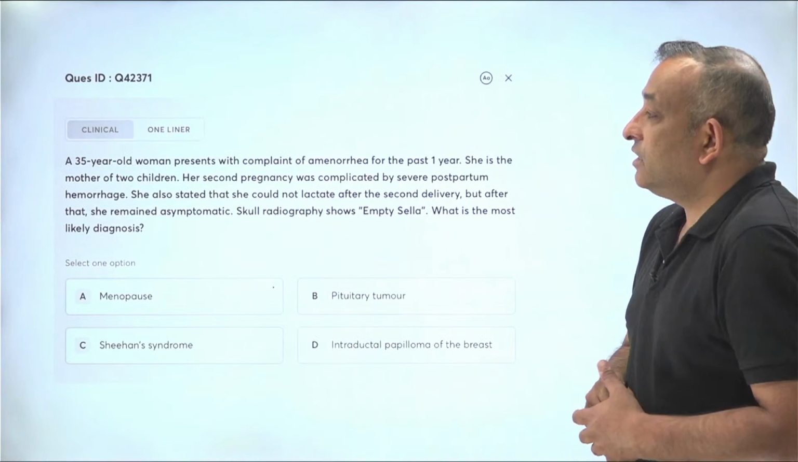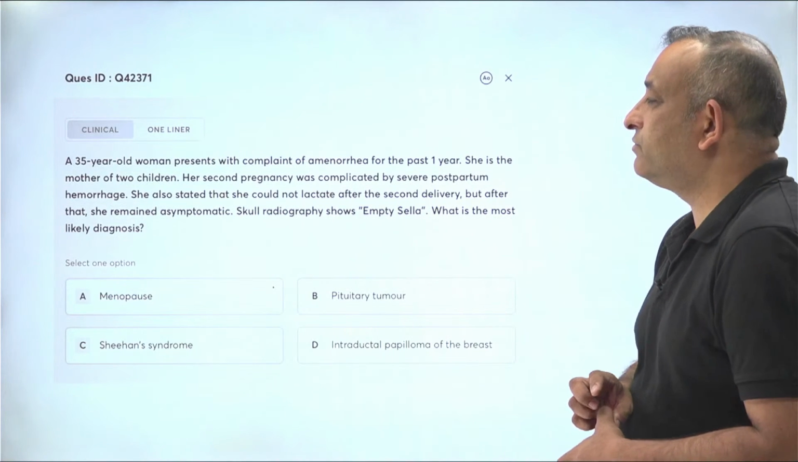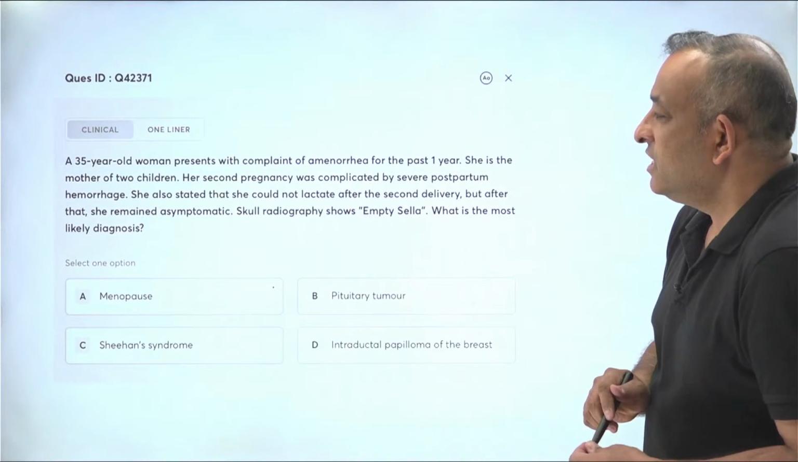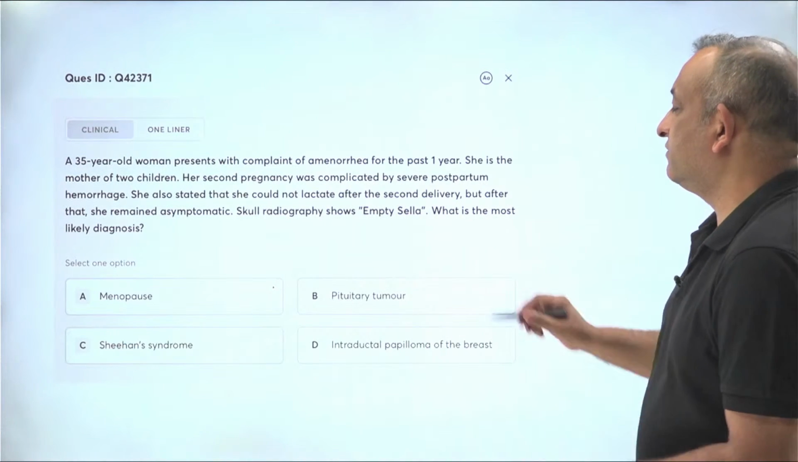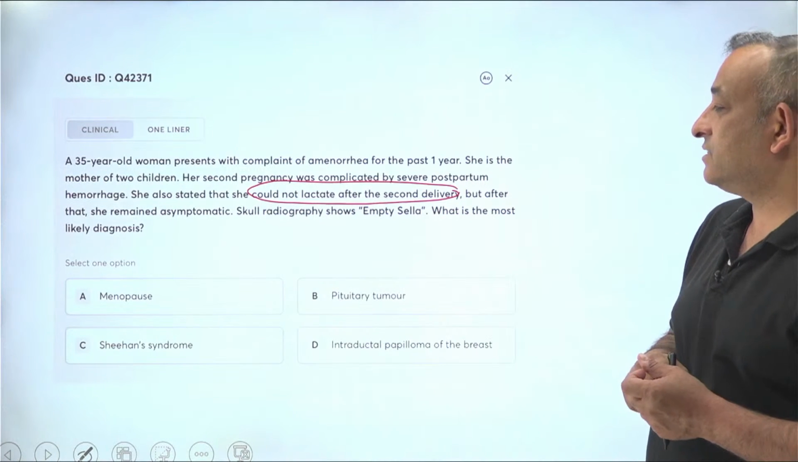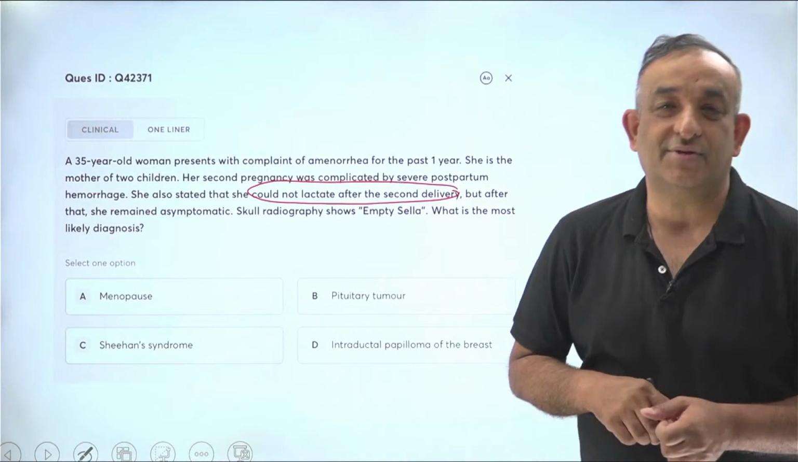Right, guys. A 35-year-old woman presents with complaints of amenorrhea for the past 1 year. She is a mother of 2 children. Her second pregnancy was complicated by severe postpartum hemorrhage. She also stated that she could not lactate after the second delivery. All right. But after that, she remained asymptomatic. Skull radiography shows empty sella. What is the most likely diagnosis?